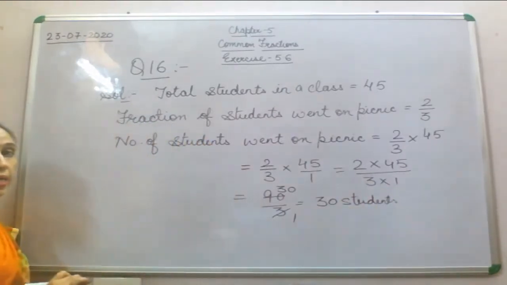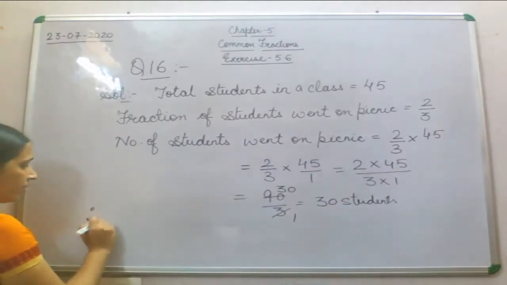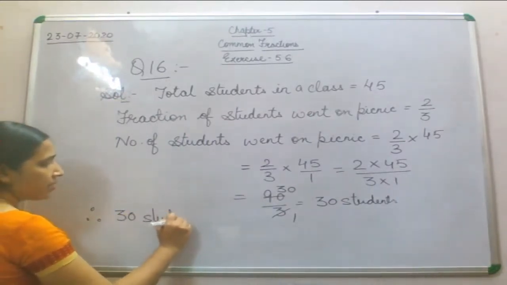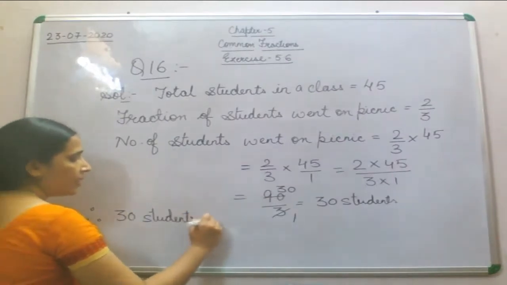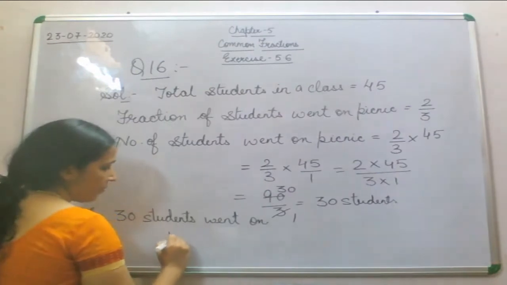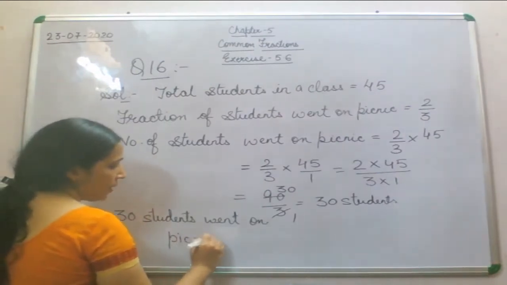So how will we write the answer? Therefore, 30 students went on the picnic.